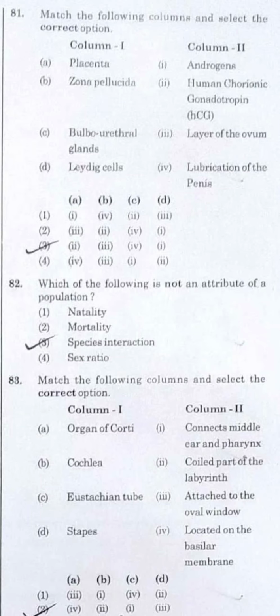Placenta is responsible for the secretion of HCG, what we call the human chorionic gonadotropin. Option number 3. Go with this, that is the correct answer.